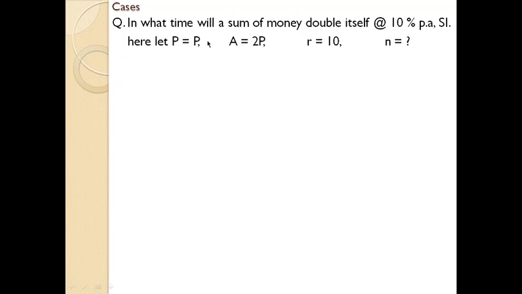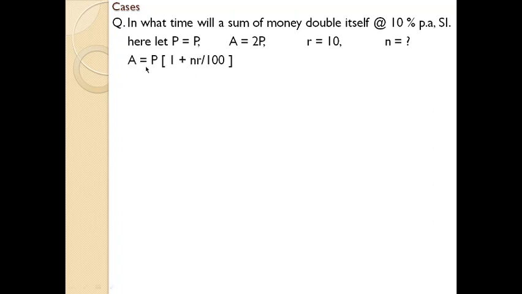In the question it is said that after a certain period the principal amount doubles itself. At the end of that period it becomes double. So if the principal amount was 2, at the end of the period it will be 4. Likewise, since we have assumed the principal amount as P, the amount at the end of that specific period will be 2P because it is double. R is given as 10, and N we don't know. You need to find the number of years, or the time.